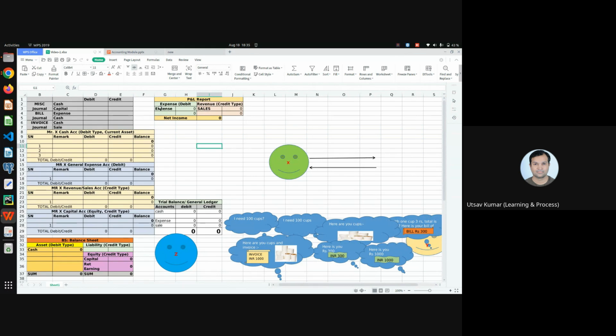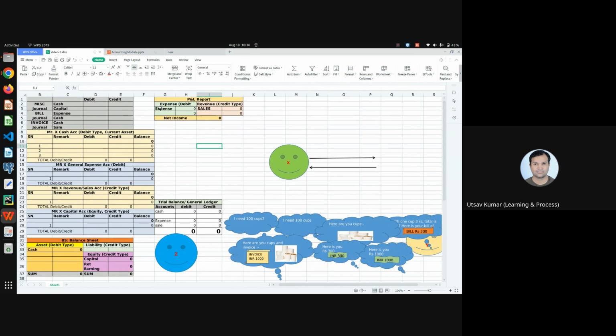Once he decides he will invest his 400 rupees in his business, at that particular time those 400 rupees become a capital, a capital investment of his business. This is a transaction, because he started the business with 400 rupees. That is a transaction that happened.